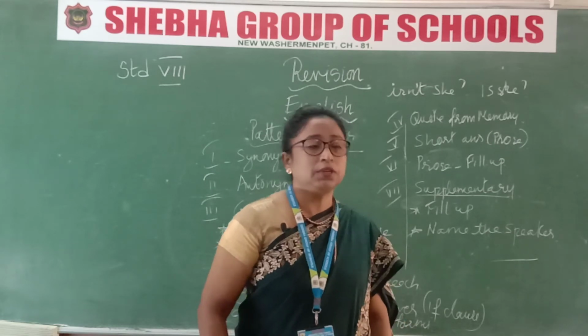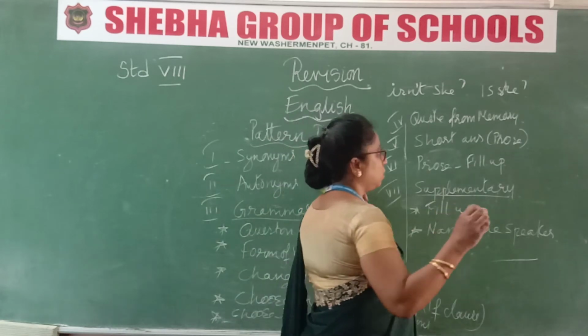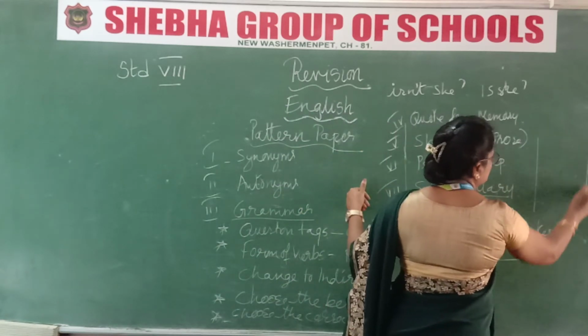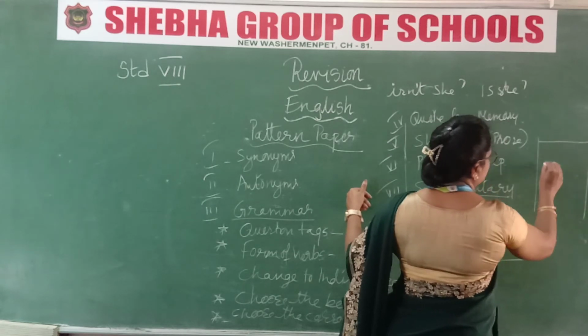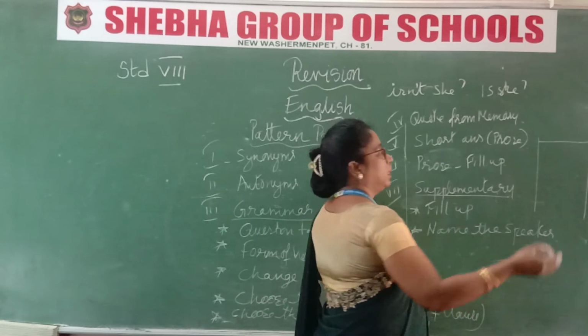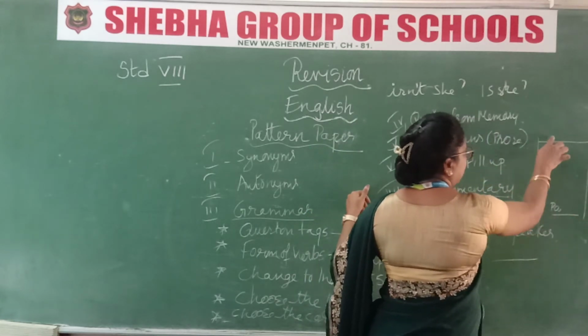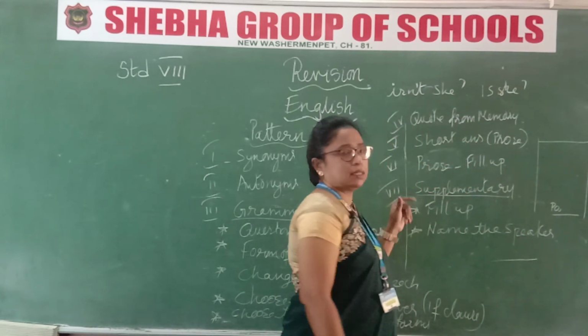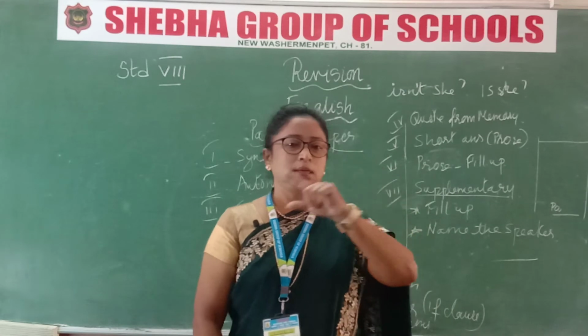So who wrote this? First, what should you do when you are writing the poem? I told you 100 times but nobody is listening. This is only a poem. First write the heading, A Thing of Beauty, in black. Then write the stanzas, however many lines they have asked you to write. Write those lines and then finally write the name of the poet. Write the heading in black, the poet's name in black, and the answer, that is the poem, in blue.